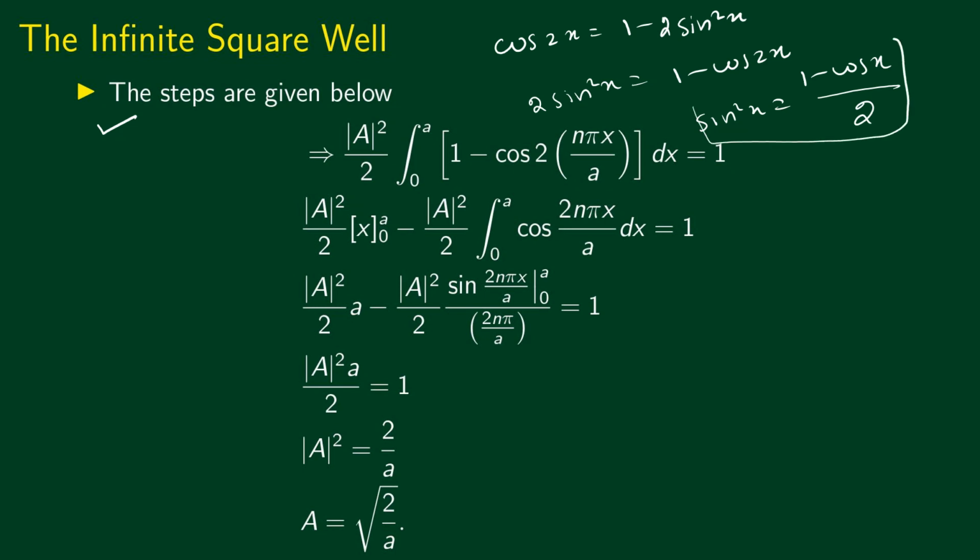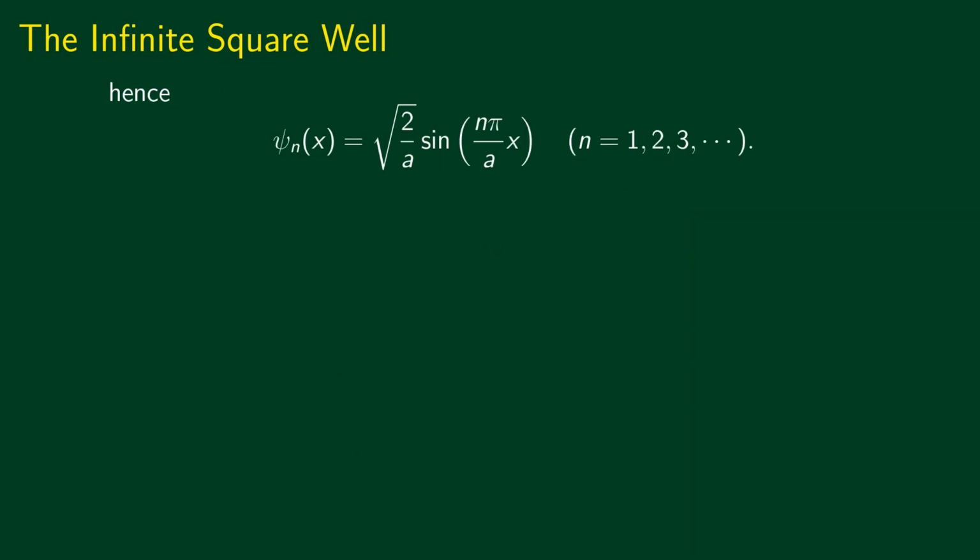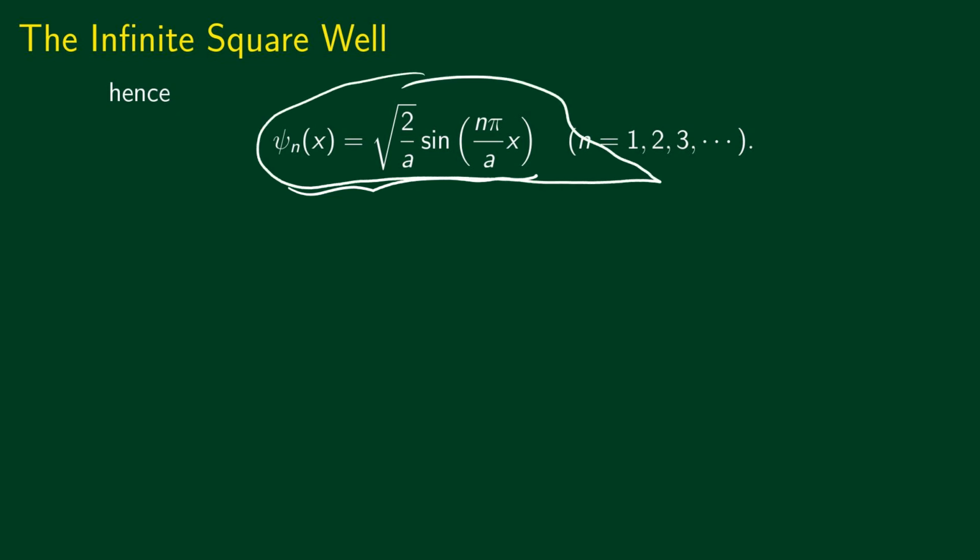We just use this relation, and then we can rewrite sine square n pi x by a as (1 minus cos 2 n pi x by a) divided by 2. Okay, and then the integration is just simple. You can carry it out and you see that A is equal to square root of 2 divided by a. So finally, we have the normalized energy eigenfunctions, which are given as psi n of x equal to square root of 2 by a sin n pi x divided by a, where n can take only values 1, 2, 3,